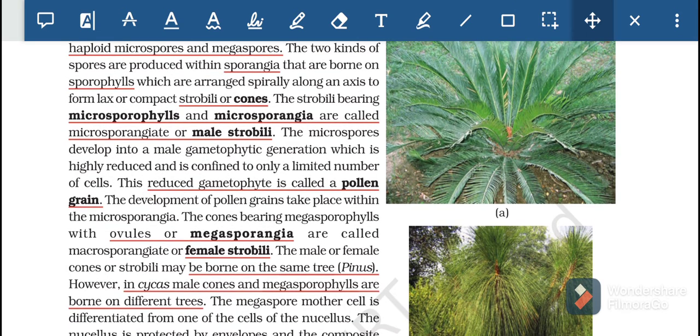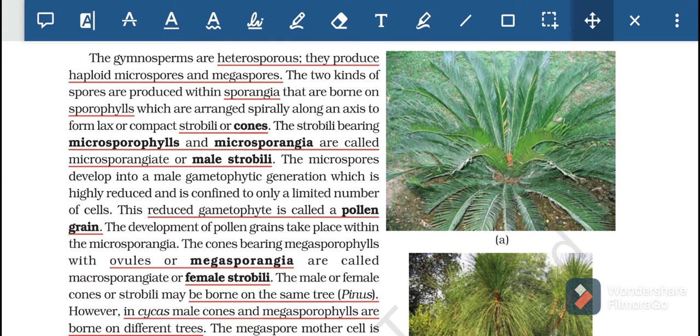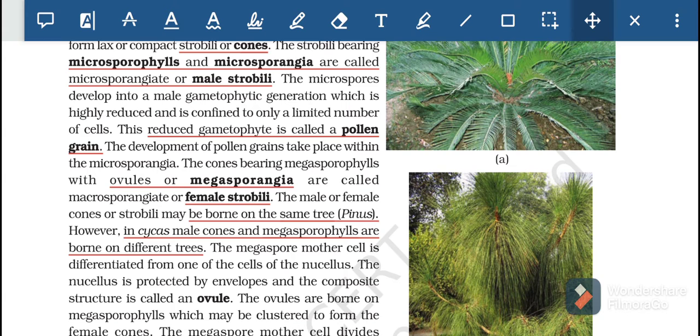Next, microspores develop into a male gametophytic generation, which is highly reduced and is confined to only a limited number of cells. So the gametophytic generation is very condensed and limited to only some number of cells. This reduced gametophyte is called a pollen grain. The male spore or microspore is called a pollen grain. The development of the pollen grain takes place within the microsporangia.